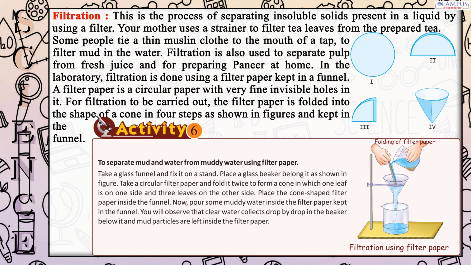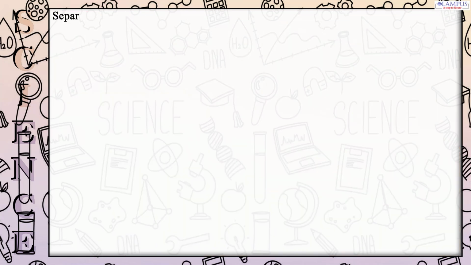Take a glass funnel and fix it on a stand. Place a glass beaker below it as shown in the figure. Take a circular filter paper and fold it twice to form a cone in which 1 leaf is on one side and 3 leaves on the other side. Place the cone-shaped filter paper inside the funnel. Now, pour some muddy water inside the filter paper kept in the funnel. You will observe that clear water collects drop by drop in the beaker below it and mud particles are left inside the filter paper.